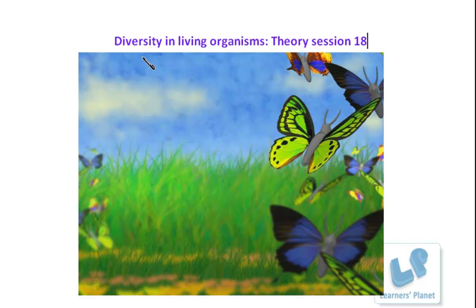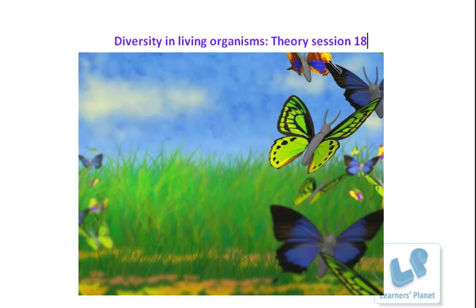Let us continue with the chapter Diversity in Living Organisms. Well, this is the 18th theory session of this chapter, and in the earlier session I was discussing the subclassification of kingdom Animalia. Animals are classified on the basis of various features like the type of cavity present in their body, the development from the germ layers, symmetry, or the body organization.